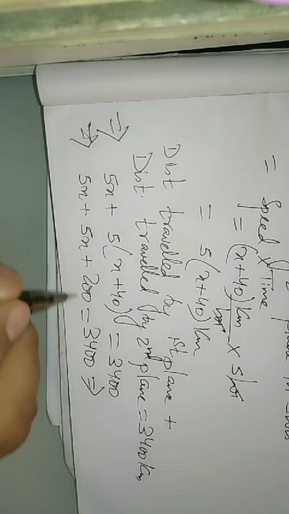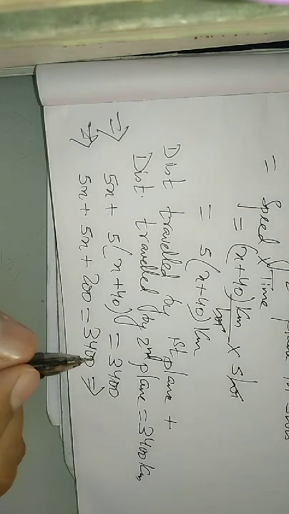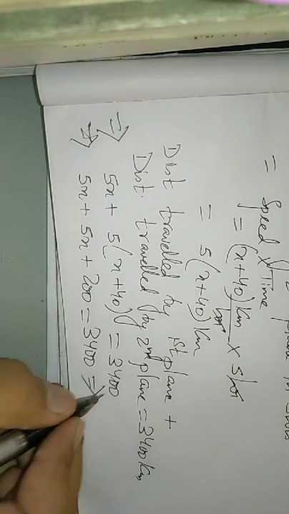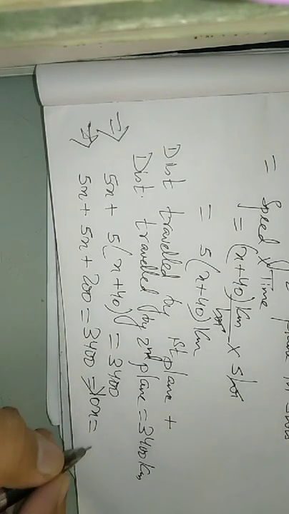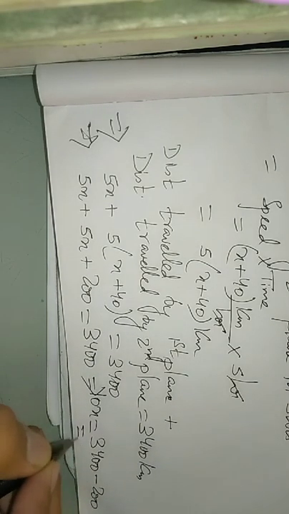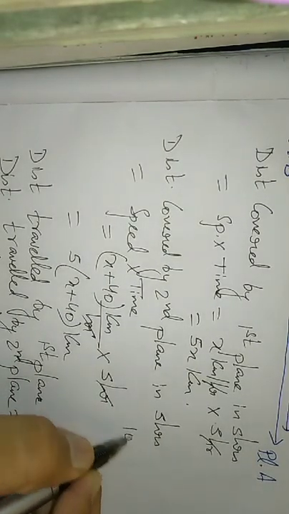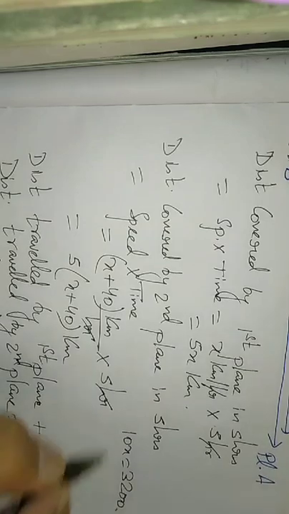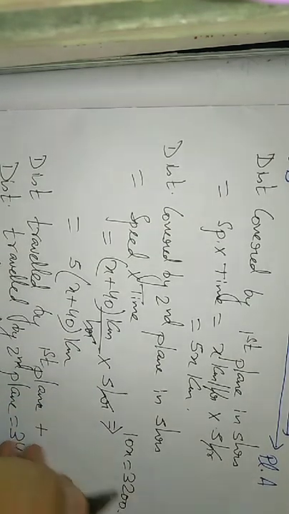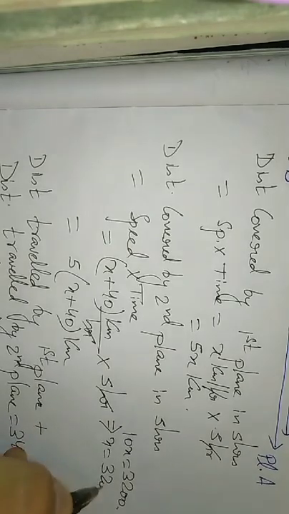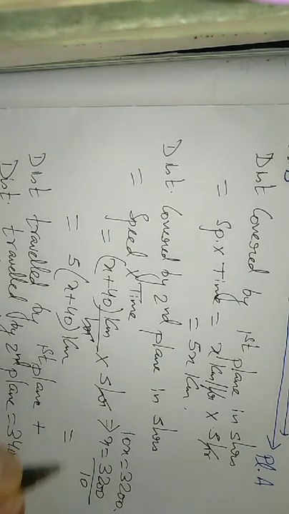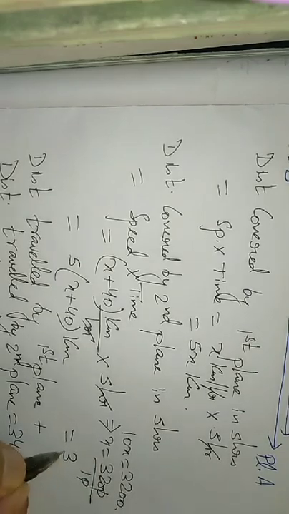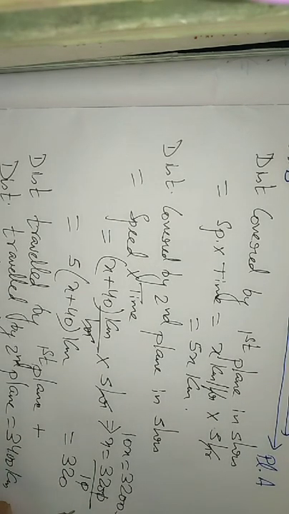We'll be doing transposition, 5x plus 5x will stay here. We'll be doing transposition of 200 since this is a constant and should be on the right hand side, means with 3400. 5x plus 5x gives you 10x is equal to 3400 minus 200. So this gives you 3200. So I'm just writing, finishing it over here. 10x is equal to 3200. Again, this is ax is equal to b, so x equal to b by a, 3200 by 10. This is equal to 320. X is equal to 320.